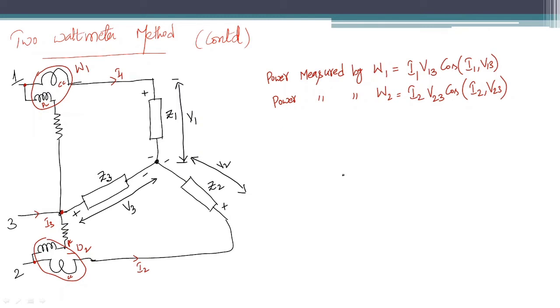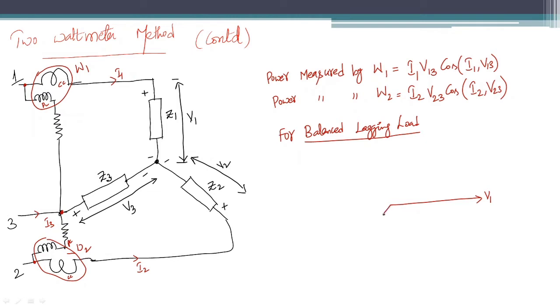Here, for a balanced lagging load, I am drawing the phasor diagram. First, I am assuming V1 as the reference voltage at 0 degrees.